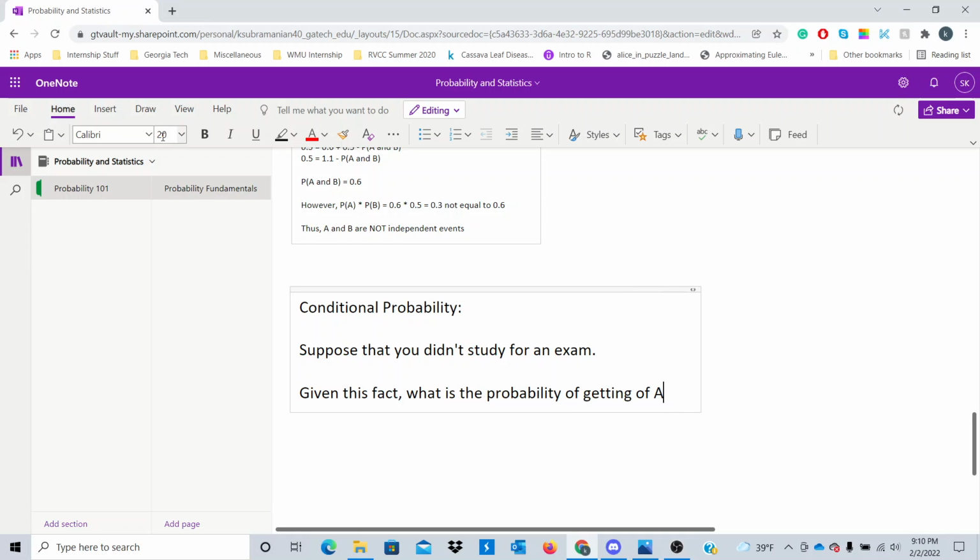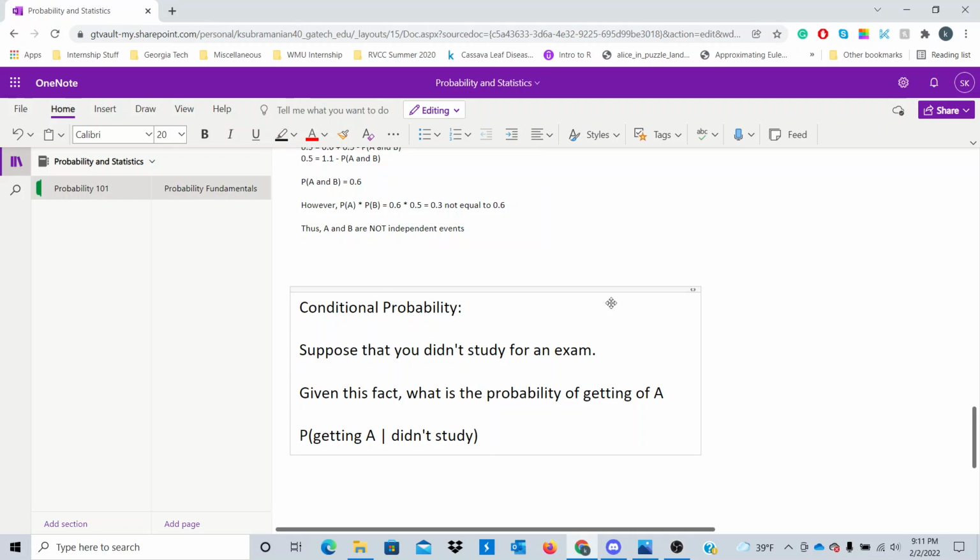Now, you should always make sure you prepare for your exam and get a good night's sleep. But for the sake of example, we want to be able to use probability theory to find this. To encode this scenario, we can say probability of getting an A given didn't study. This bar means "given" in English. So when I read this notation, it's saying: what is the probability or likelihood of getting an A on the test given that I didn't study? That's what this notation means, and we're going to be talking about this quite a bit.